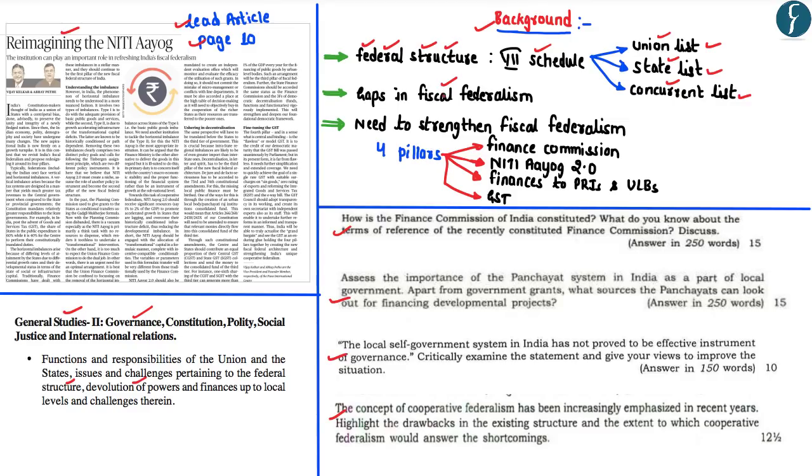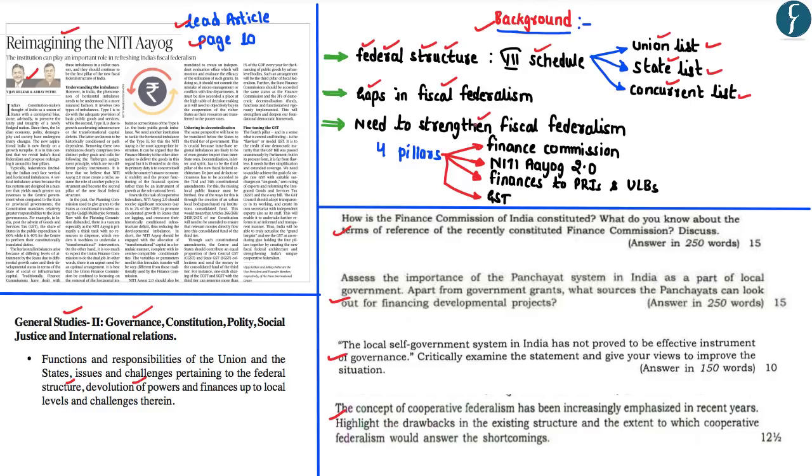Now, fiscal federalism here basically pertains to the distribution of finances between the central government and the state government. Now, this particular article here has been written by a leading Indian economist, Mr. Vijay Kelkar. And Mr. Kelkar has highlighted certain gaps in the fiscal federalism architecture in India, which have arisen on account of replacing the Planning Commission with the Niti Aayog. Accordingly, in his article, he has highlighted the need to strengthen the architecture of fiscal federalism in India.